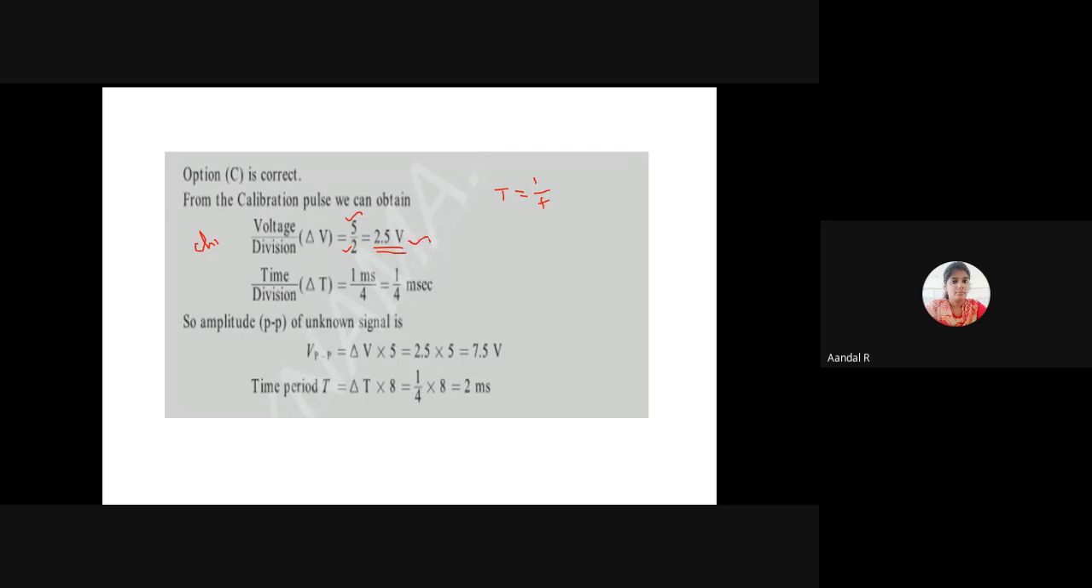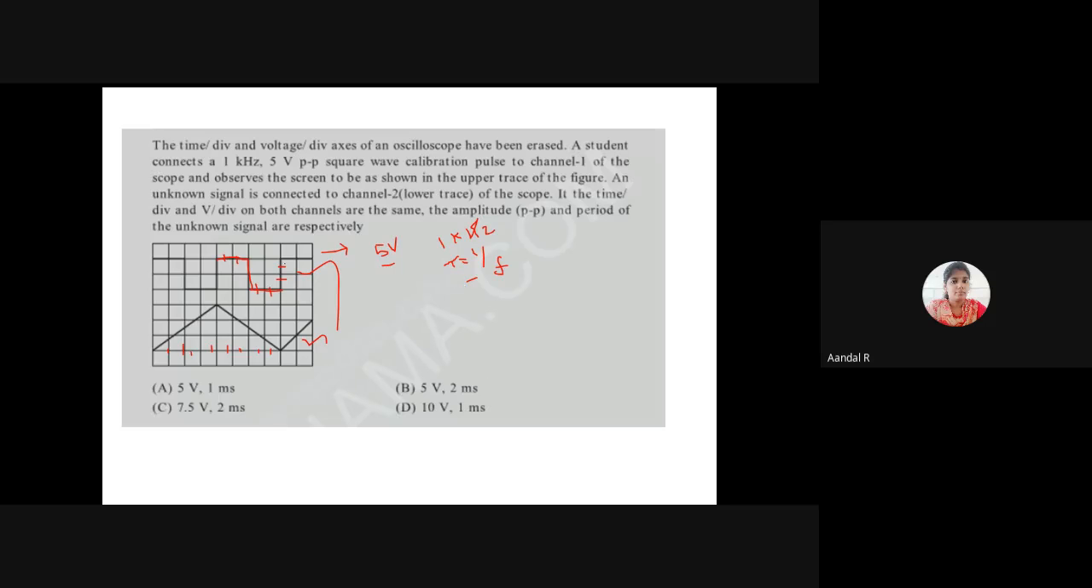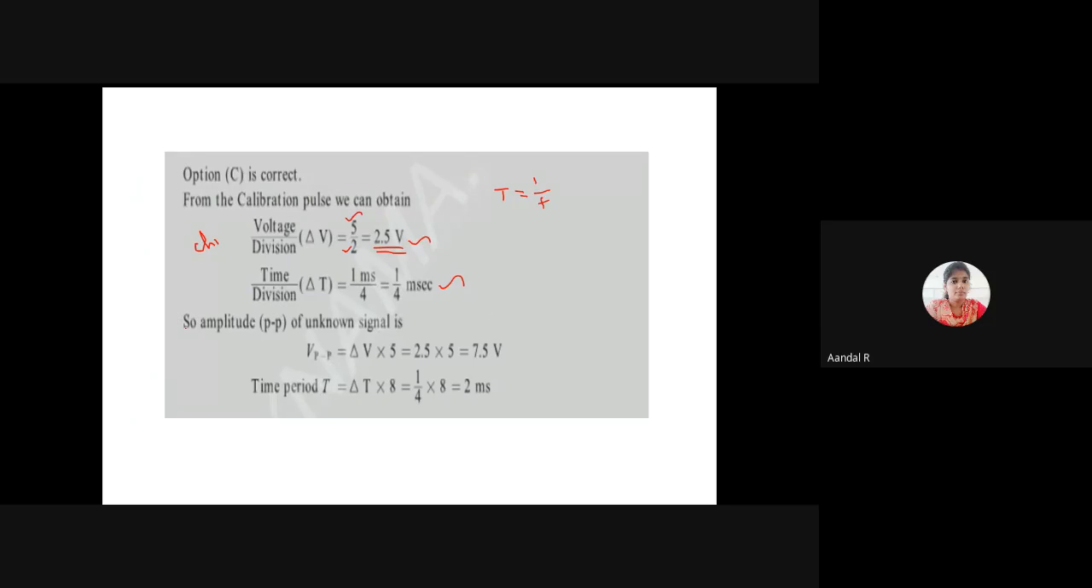Each voltage division is 2.5 volt. Each time division is 1 by 4 millisecond. In the same way, for the lower trace, this triangular wave, the total peak to peak value consists of 5 divisions: 1, 2, 3, 4, 5. The peak to peak value consists of 5 voltage divisions and 8 time divisions. So each voltage division is 2.5 volt.